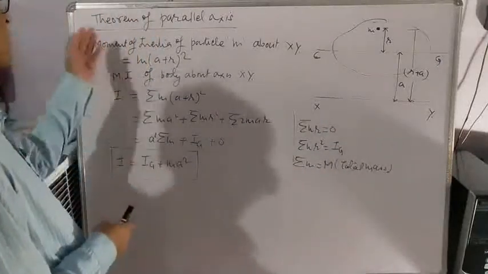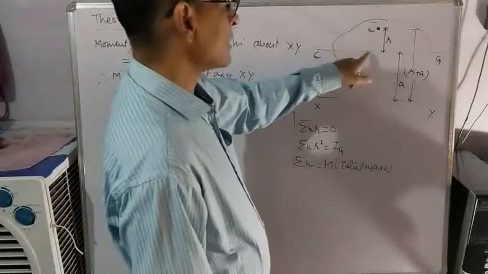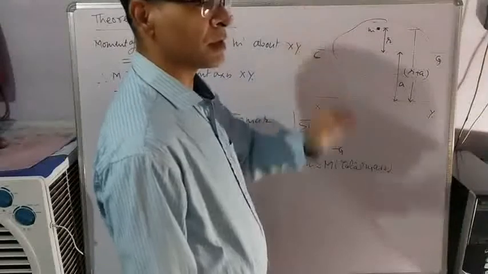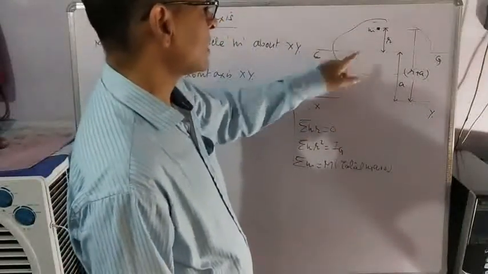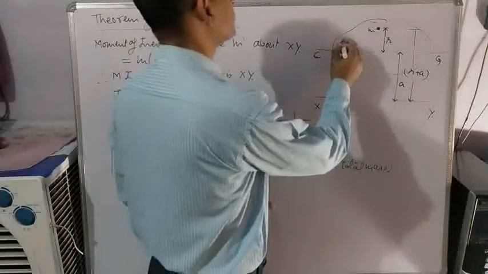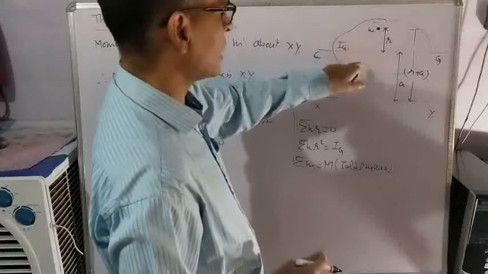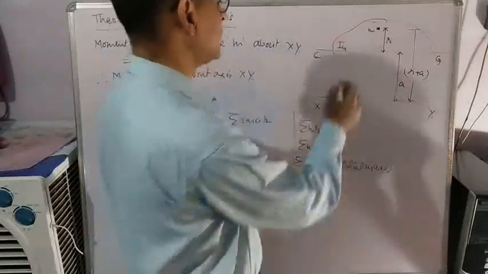First theorem is the theorem of parallel axis. This is axis CG passing through the center of gravity of the body, and moment of inertia about this axis is IG. It means if the body is rotated about this axis, you get moment of inertia IG.